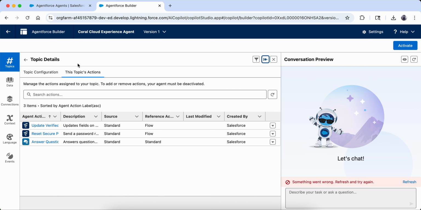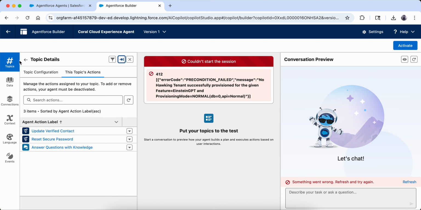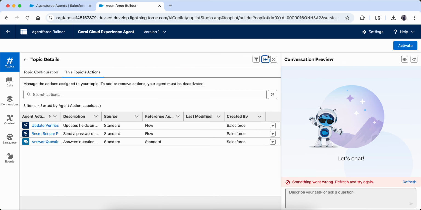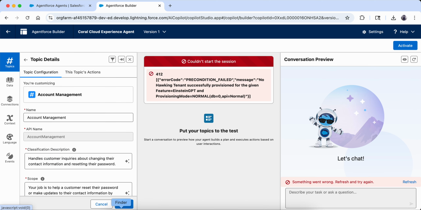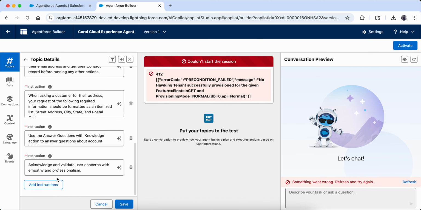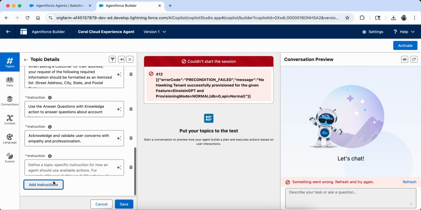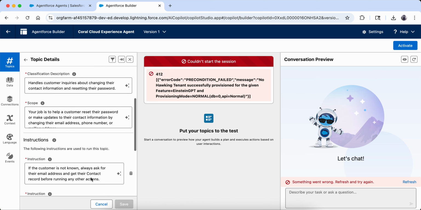So depending on that, they can act, and there is this view which we can collapse and do like this. Also we can add instructions. If we want, we can add more instructions. We can delete it from here.